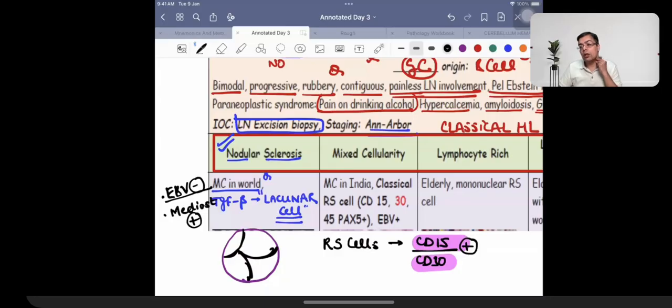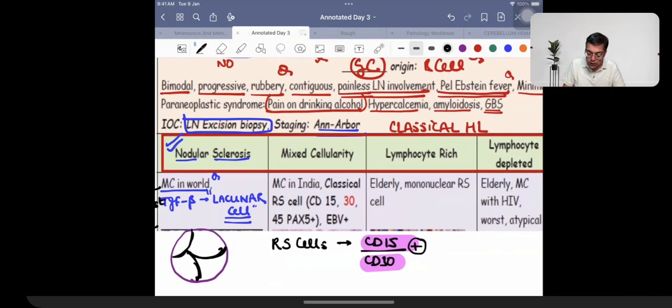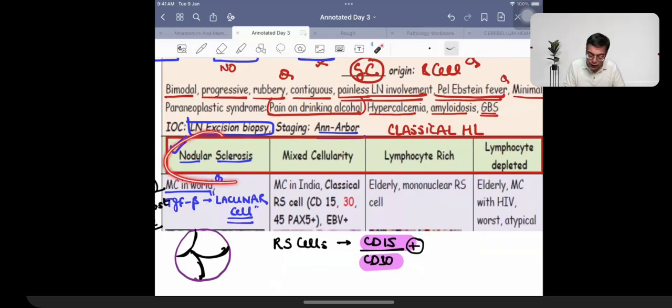So we can be having cervical lymph node enlargement, we can be having mediastinal lymph node enlargements, we can be having para-aortic group of lymph nodes being enlarged, but mediastinal lymph node enlargement is very commonly involved in case of the nodular sclerosis subtype of Hodgkin's lymphoma. So four features of nodular sclerosis which are mandatory for you to remember: high prevalence in the world, the cell is called a lacunar cell, not related with Epstein-Barr virus, and related with mediastinal lymph node enlargement. Why do we need to talk about this much of nodular sclerosis? Out of the four variants of classical Hodgkin lymphoma, this one is going to be having the best prognosis.